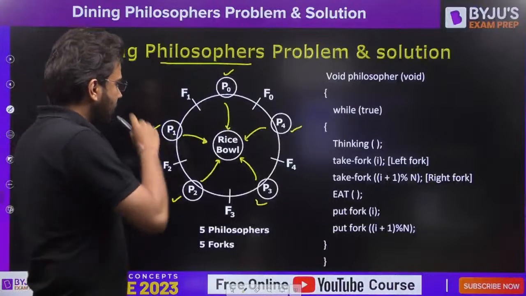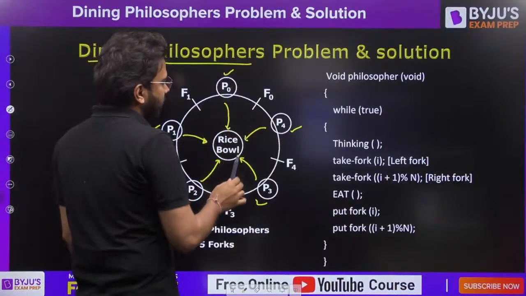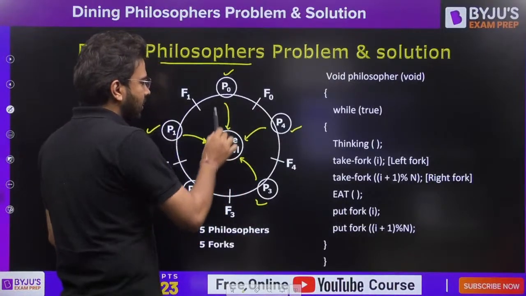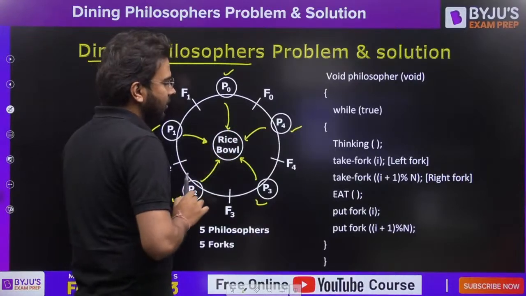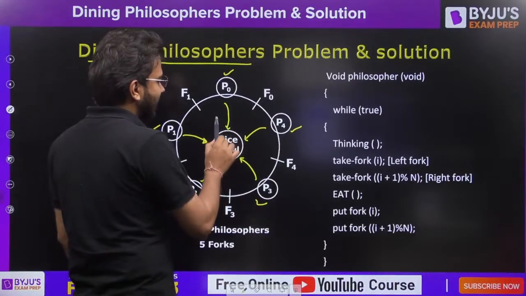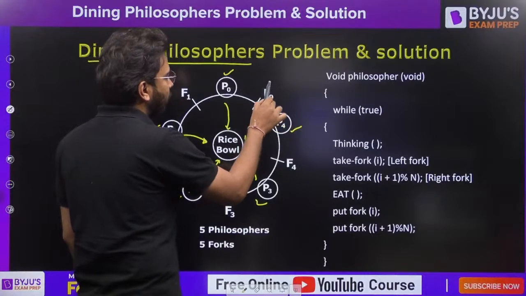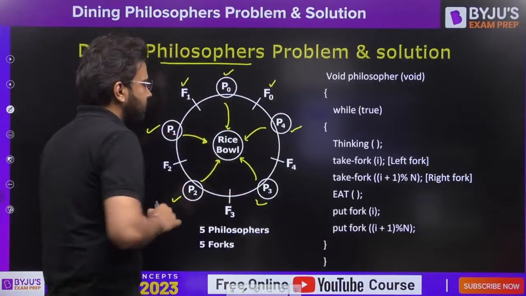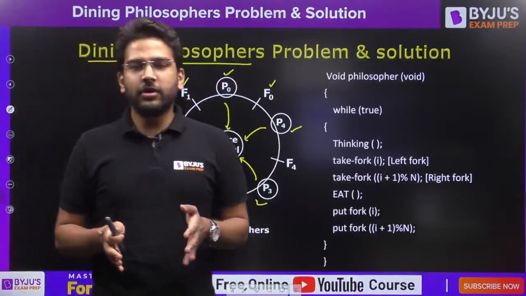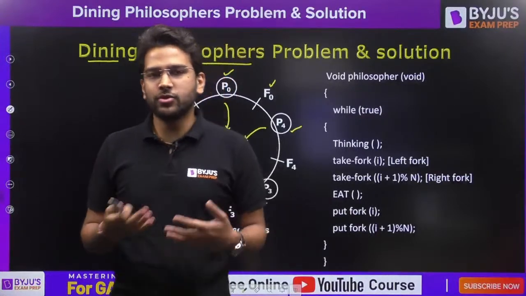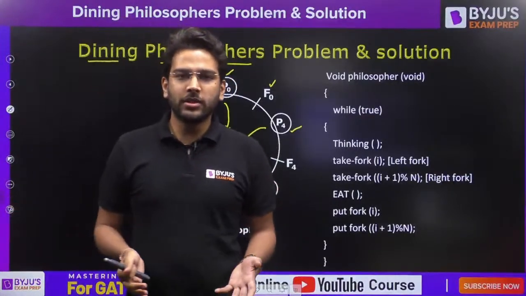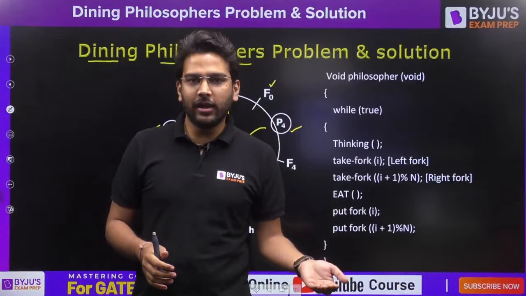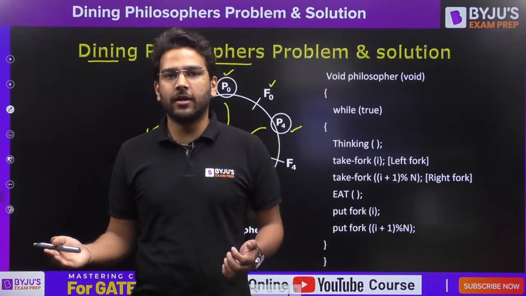Now for every philosopher, let's say P0, if it wants to perform the eating operation or eating task, in that case it has to pick both the forks F0 and F1. That means for one philosopher we have forks, or you can say chopsticks. So we have 2 chopsticks for one philosopher. One is on the left hand side, the other one is on the right hand side.